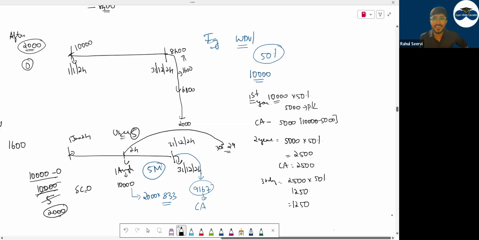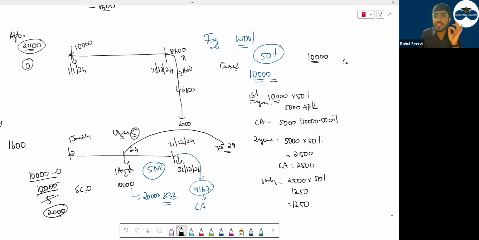Now one catch is here. What is the mistake students will do in the exam? I guarantee, today only I will teach you in the class. Any MCQ that comes when you do your practice, still you will do wrong. Even though I mention it, still you will do wrong. See that. Did I mention any scrap value here in case 1? No. If I did not mention any scrap value, can I say the full amount I should depreciate?